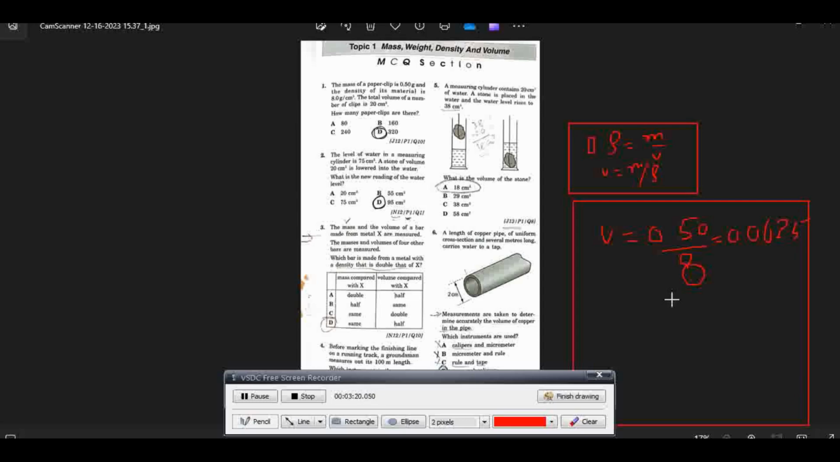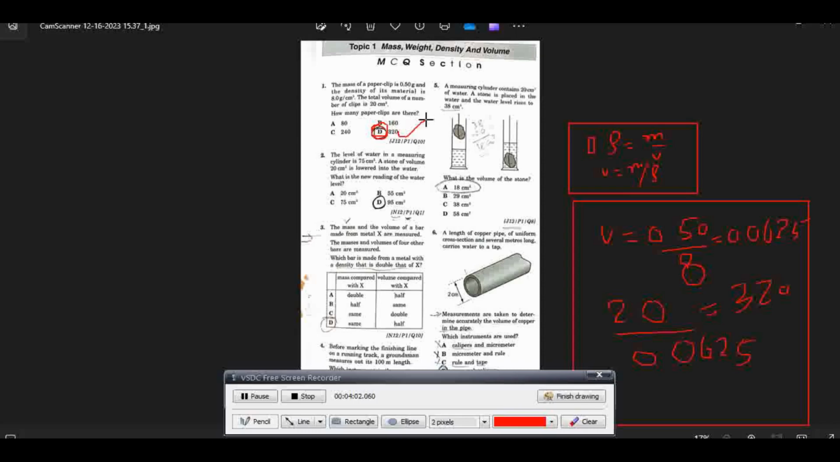We have to find the total number of clips if the total volume is 20. So we divide 20 by 0.0625 to get the number of clips. When we divide it by calculator, it comes out to be 320. Therefore, the correct answer of this is D. That's why D is the correct option.